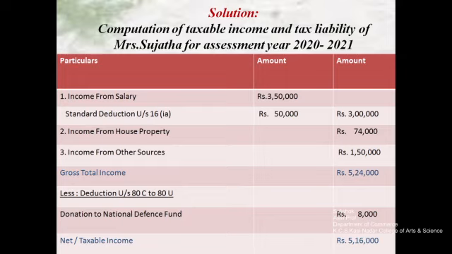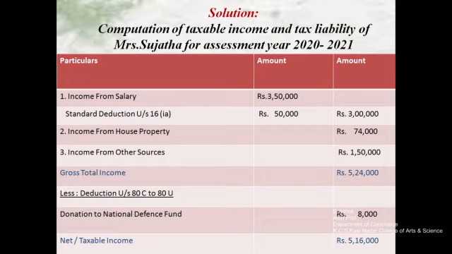So, the solution for the problem. Here we have to show the heading: computation of taxable income and tax liability of Mrs. Sujata for the assessment year 2020-2021 and the previous year 2019-2020. Here we are going to see what her total income is, and how much tax she has to pay to the government. So let's see how the sum is worked out.